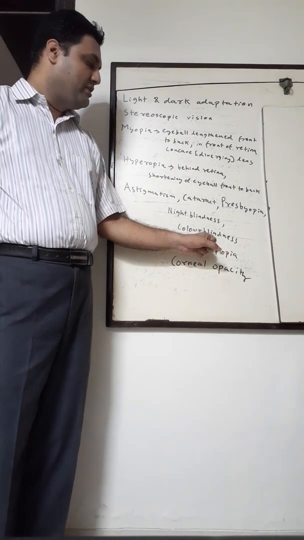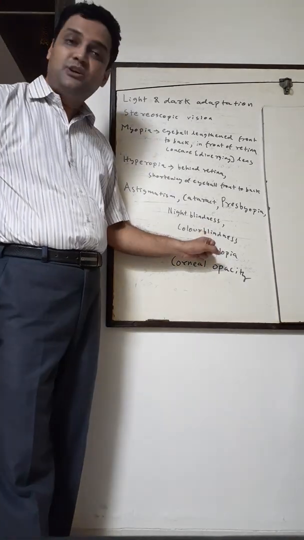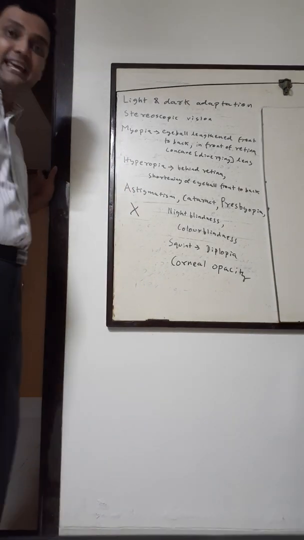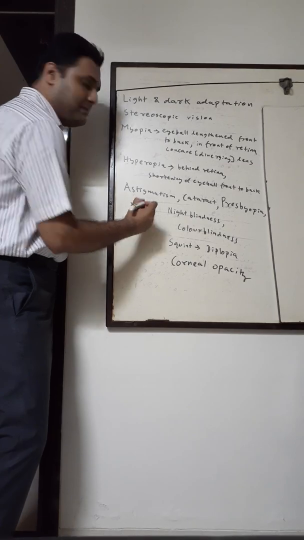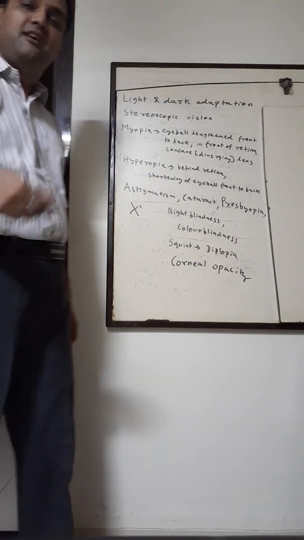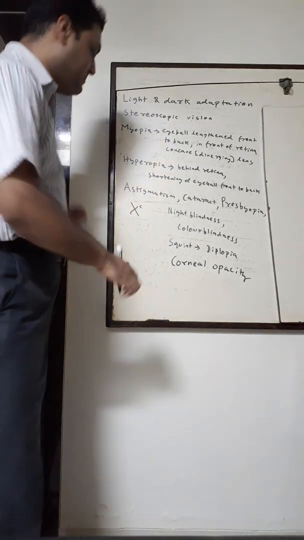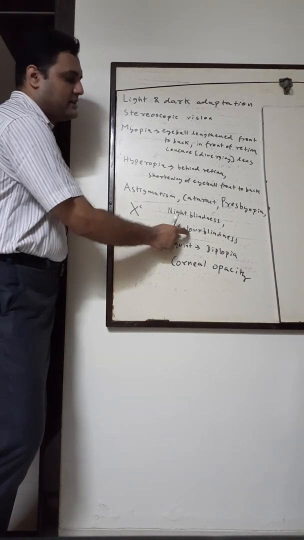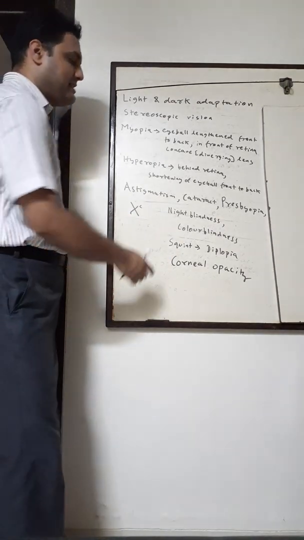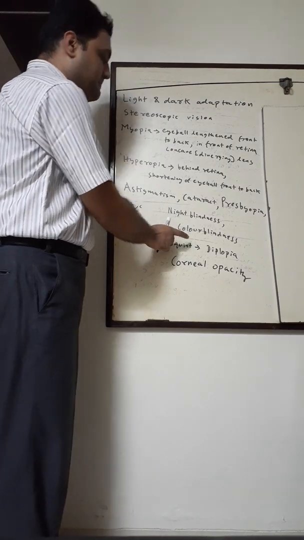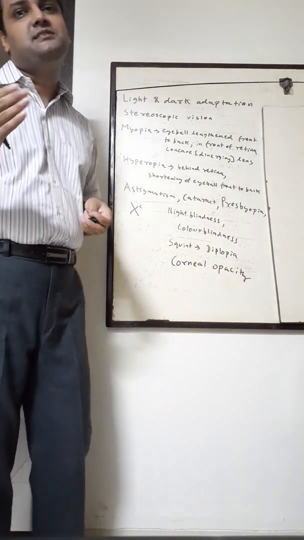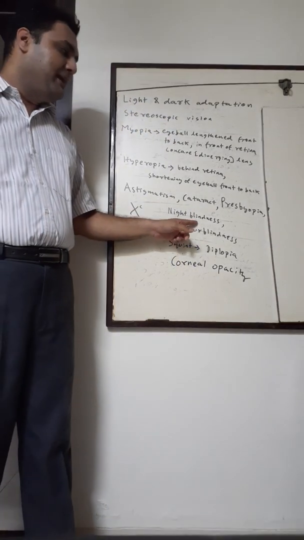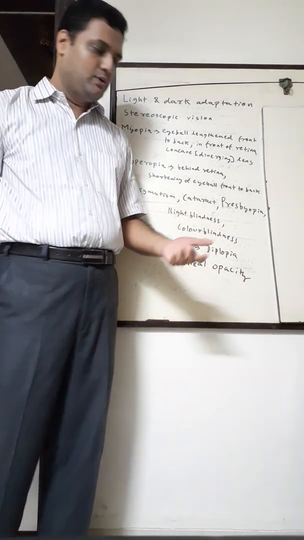Color blindness is not easily treatable, because it is not a deficiency disorder. It's a genetic disorder. The X chromosome has the gene for color blindness. It is more common in males than females. Why it's more common in males, you will do in the genetics chapter. But remember, this is an X-linked recessive gene. Females can be carriers. Color blindness is the inability to differentiate between colors, especially blue, green, red. Night blindness is a problem in the rods, color blindness is a problem in the cones.